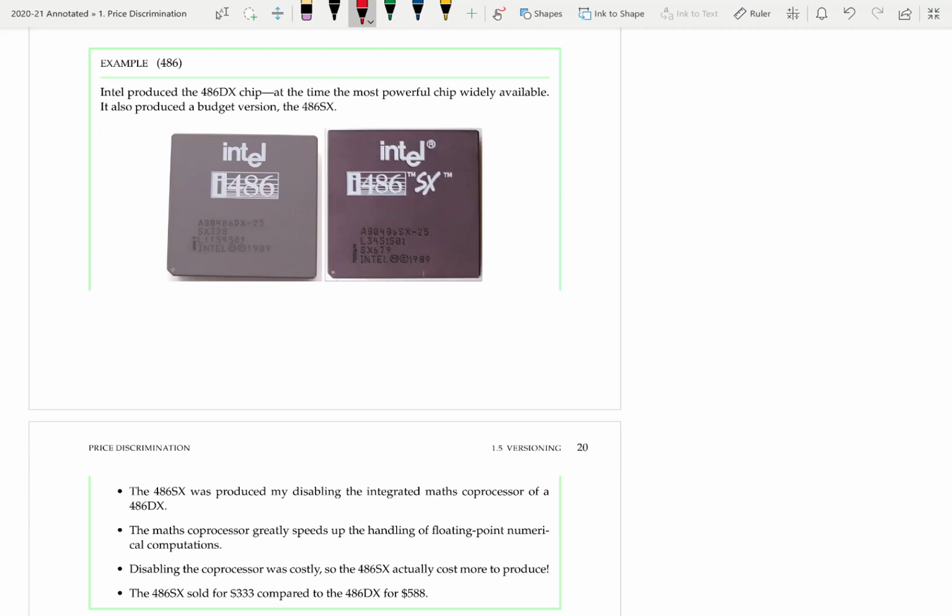The 486SX sold for $333 and the 486DX for $588. So we have an example here of versioning. This is actually what's called a damaged good. They've damaged the high quality version to produce a lower quality version.